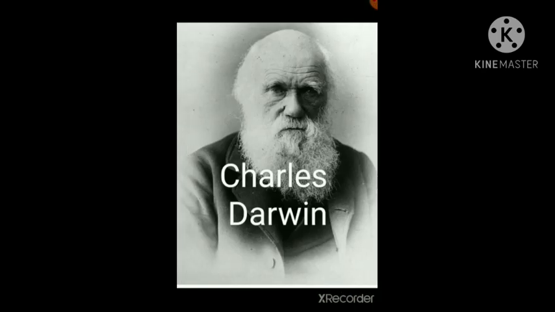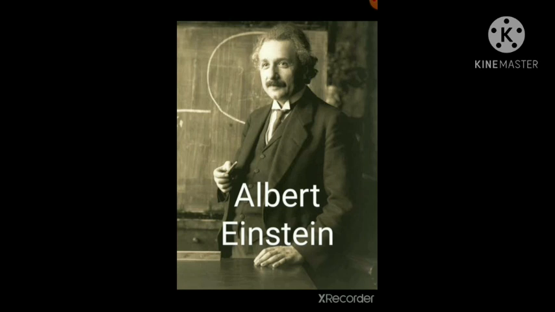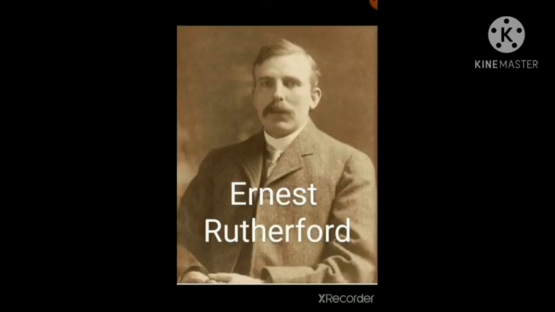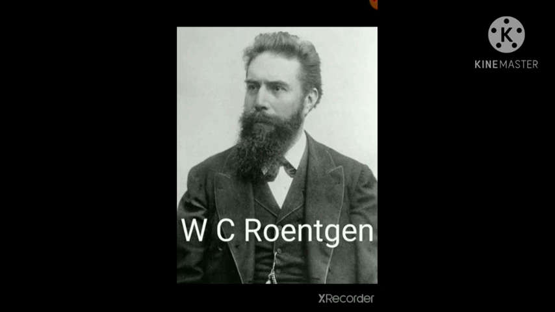Fifth one. Who propounded the theory of evolution? Answer, Charles Darwin. Sixth one. Who propounded the theory of relativity? Answer is Albert Einstein. Seventh one. Who discovered nitrogen? Daniel Rutherford. Eighth one. Who was the father of nuclear physics? Ernest Rutherford. And the last question in this class is, who invented X-rays?